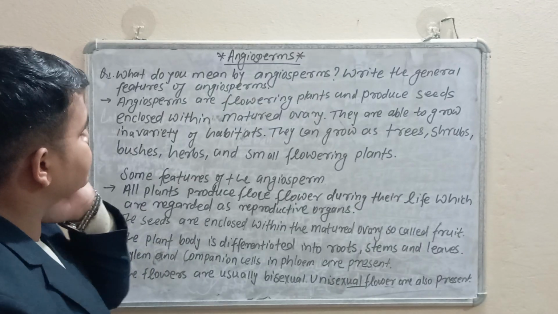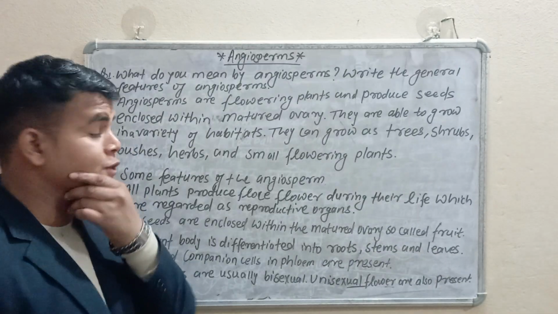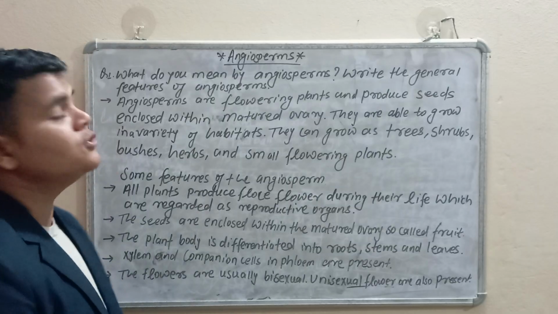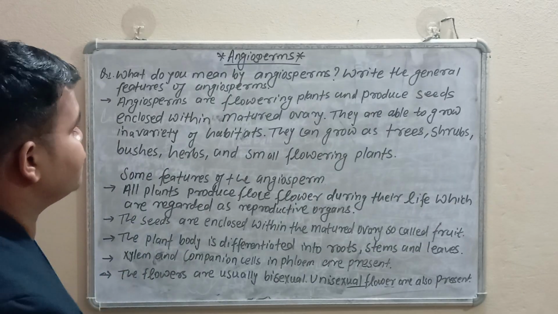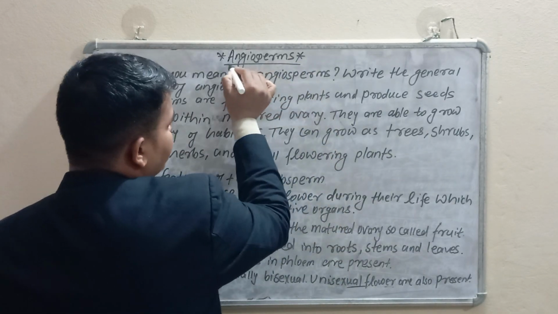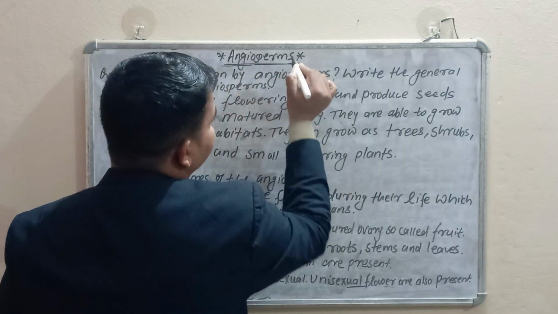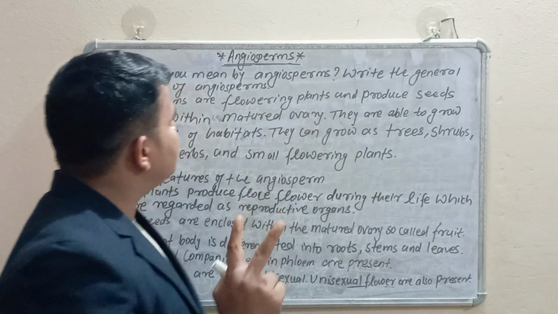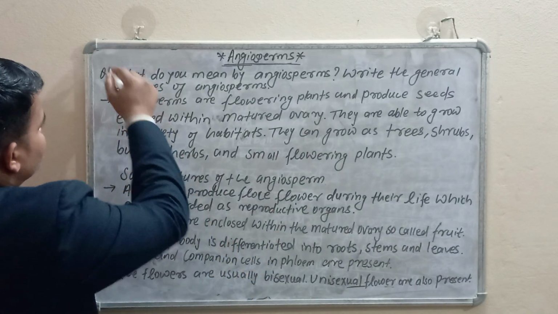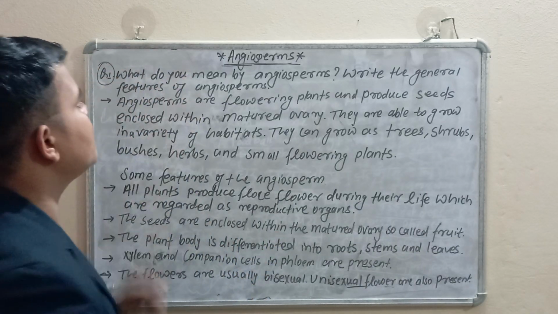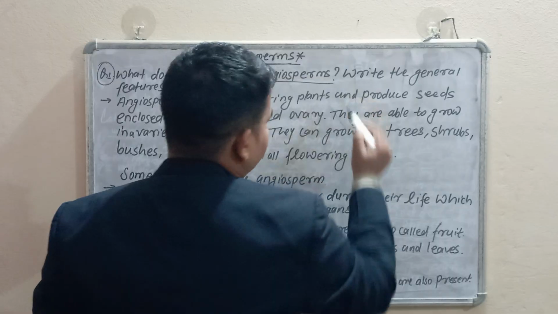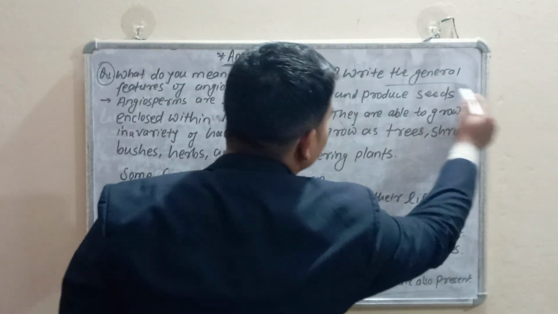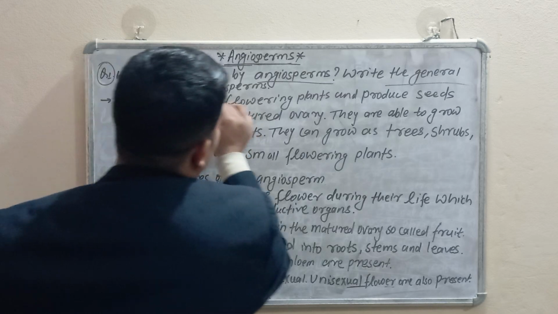Today we are going to start a new chapter. Its name is Angiosperms. What? Angiosperm. So look here. Here is the angio and here is the sperms. Here are the two parts. So here is one question also: what do we mean by angiosperms? What are the general features of angiosperms?